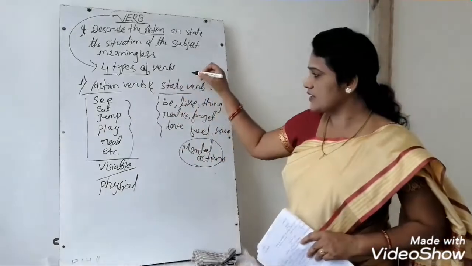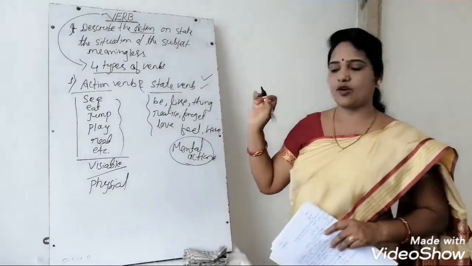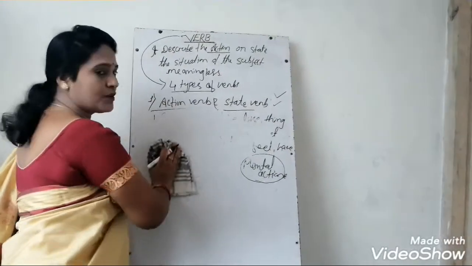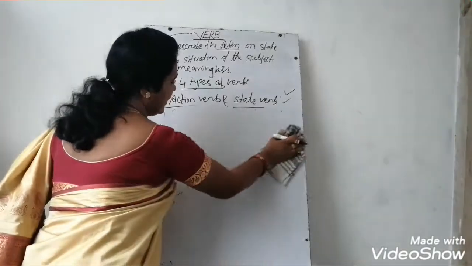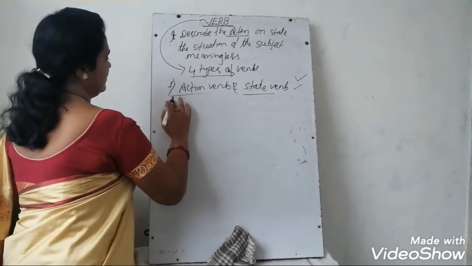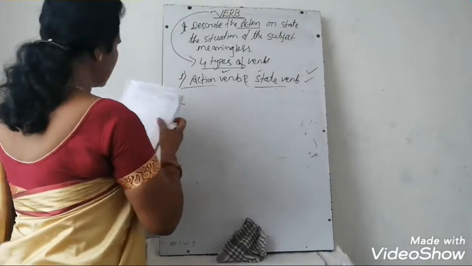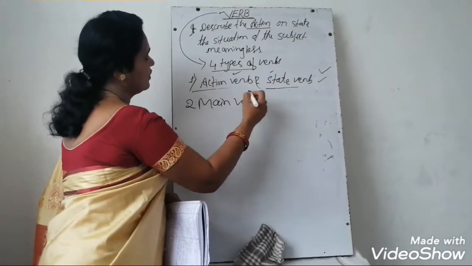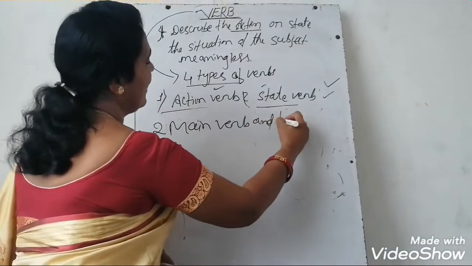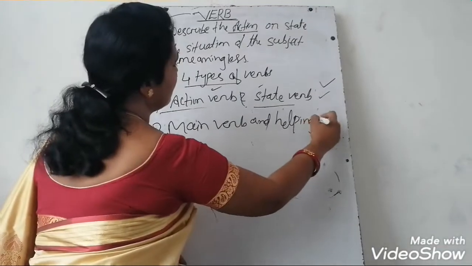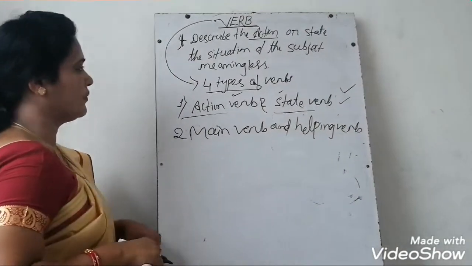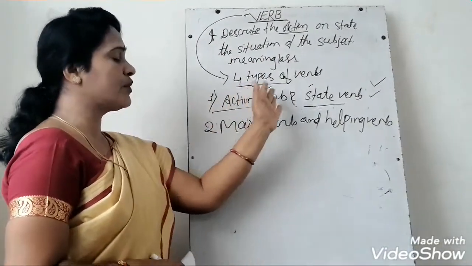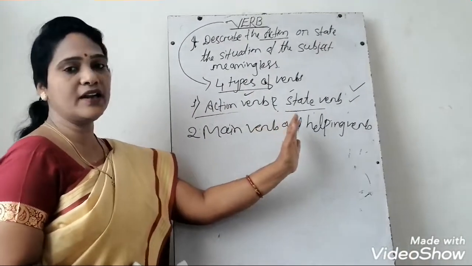Okay. So the four types. The first is the action verb and the state verb. It is already discussed. Have you got it? What are the action verbs and what are the state verbs? Okay. Then the second type is the main verb and helping verb. Okay, students, have you got it? See, children, first are the four types of verb. One is the action verb and state verb, second is the main verb and helping verb.